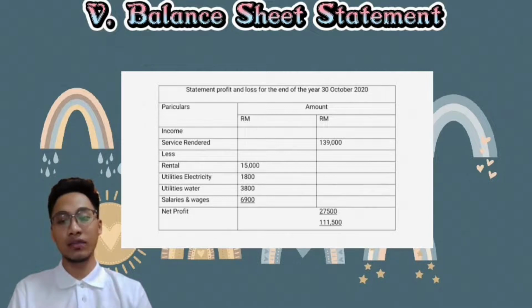Working capital is 711,000. And financed by capital is 600,000. Add net profit is 111,500,000, and also add net profit is 7,011,500. So the last drawing is 500, and the final amount is 711,000.